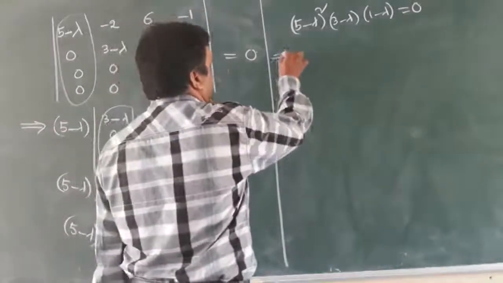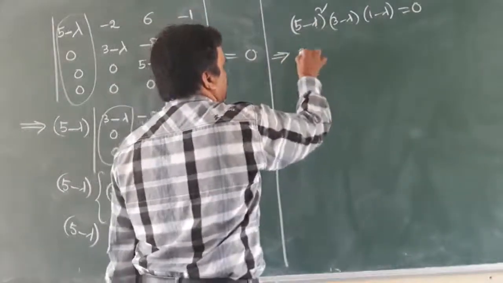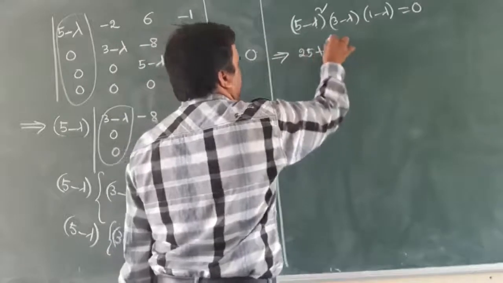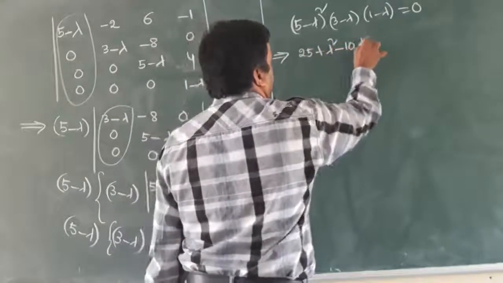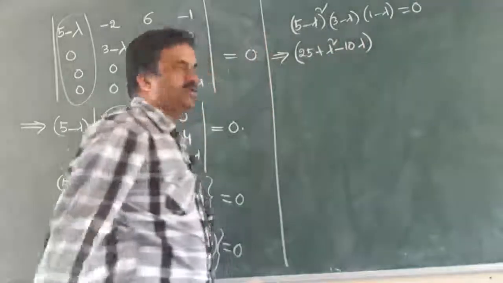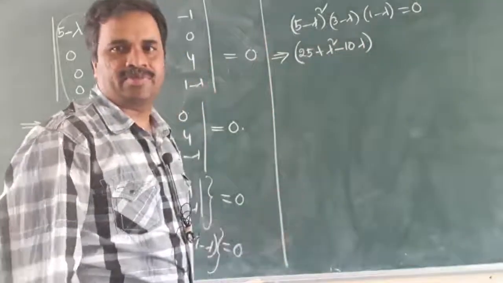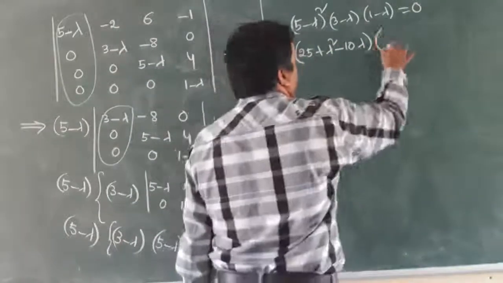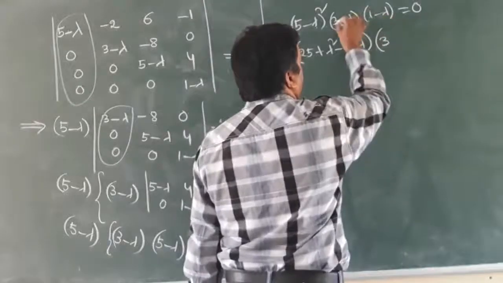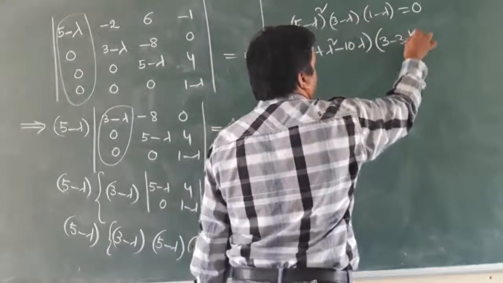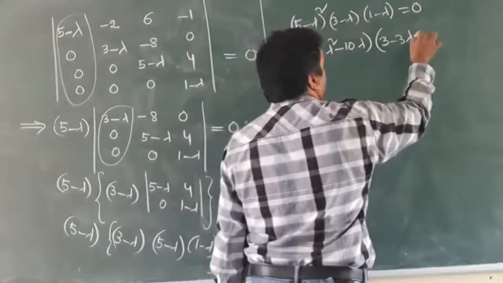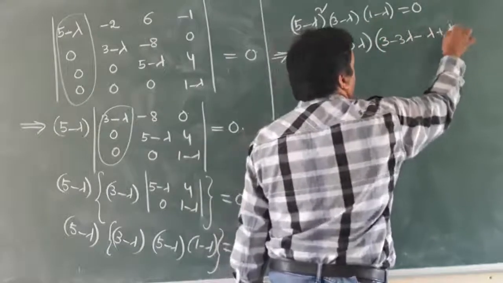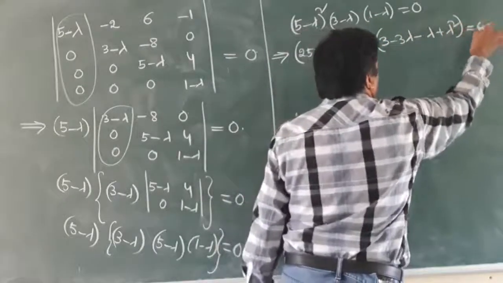Let's find it. First, (5 minus lambda) whole square: a minus b whole square, 25 plus lambda square minus 10 lambda. Over to the second product, I will do it first. 3 into 1 is 3, 3 into minus lambda is minus 3 lambda, minus 1 lambda into 1 minus lambda plus lambda square equal to 0.